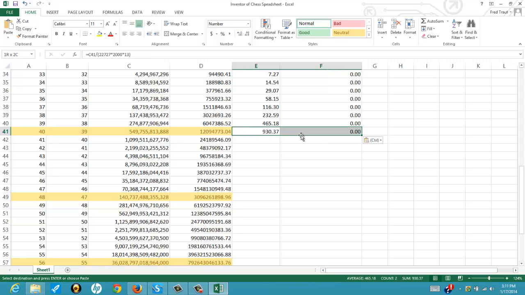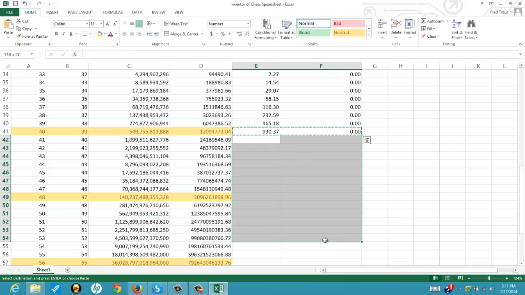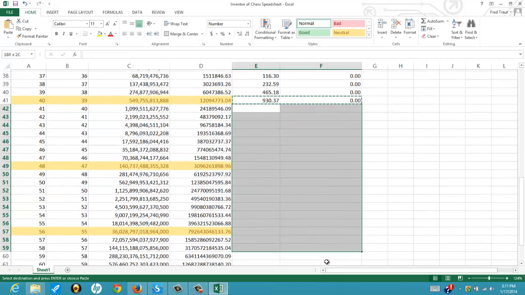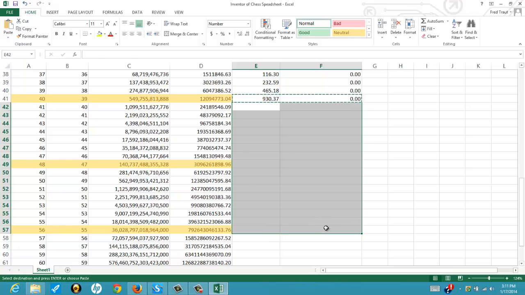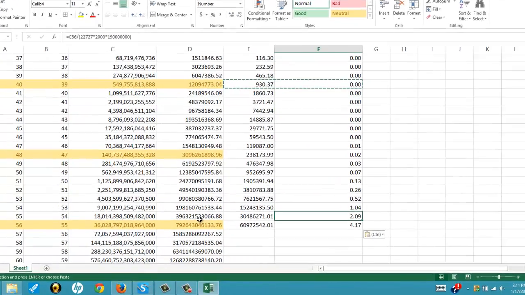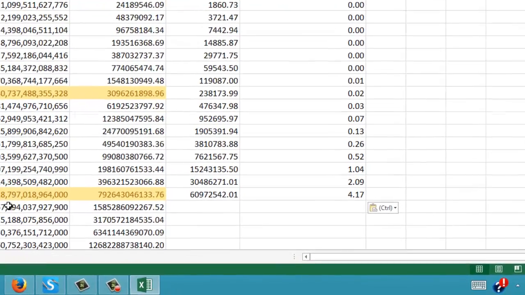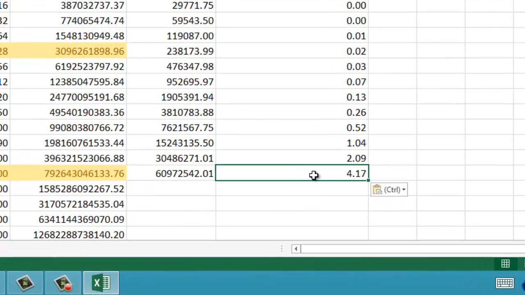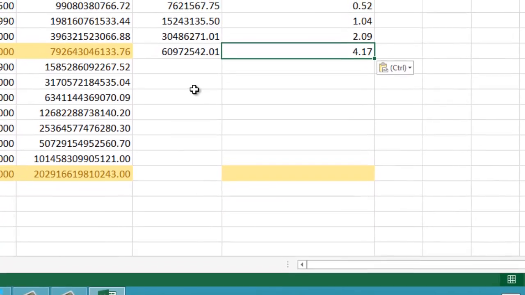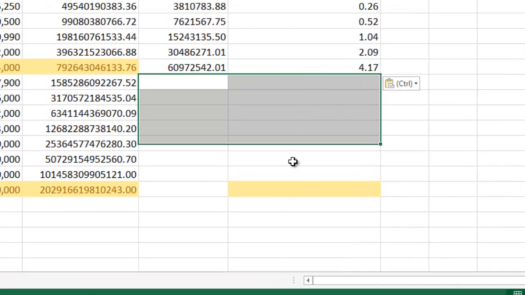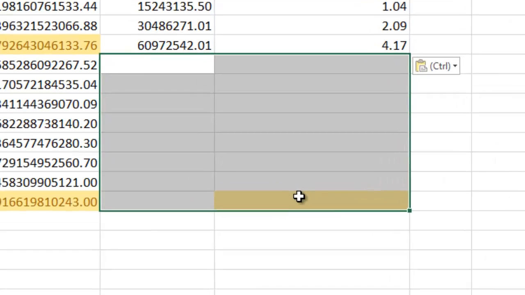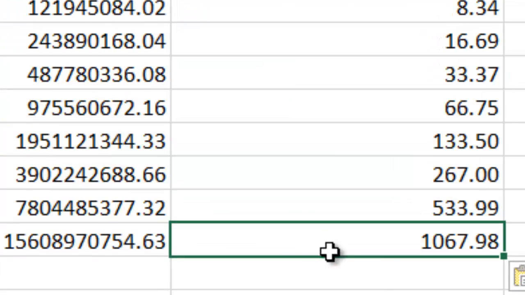We're at the end of the 5th row. So let's go down to the 6th, to the 7th row. Alright, so by the end of the 7th row of the chessboard, we have more rice than China produces in 4 years. So what the heck, let's just fill in the rest. All the way to the 64th square, and there you go. All the rice China produces in 1,000 years.